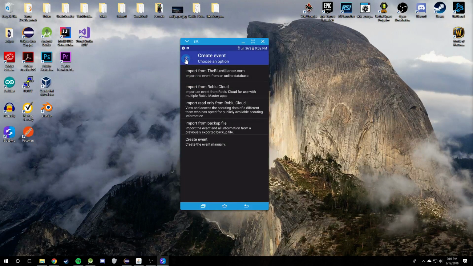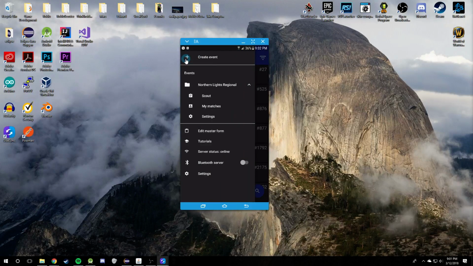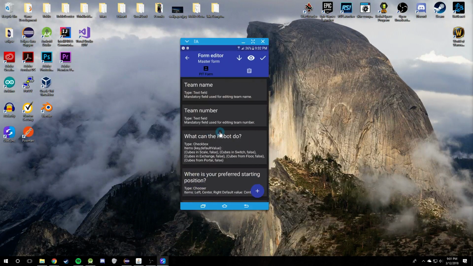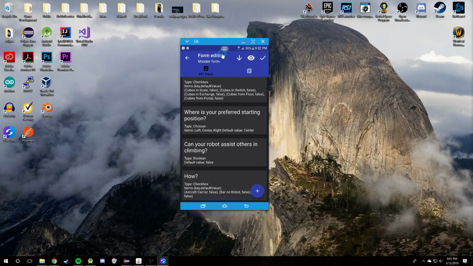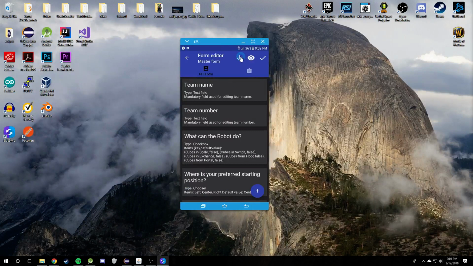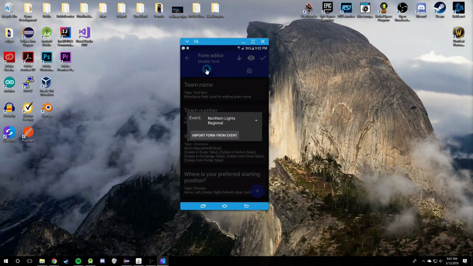So let's get into the form editor. The form editor is shared across all these different import methods, and it's the bread and butter of how you create, modify, and edit forms. When I open up Edit Master Form here, this is what is called the form editor. I'll go through and explain all the different UI elements. You have this option here, and this only shows up when you're editing the master form.